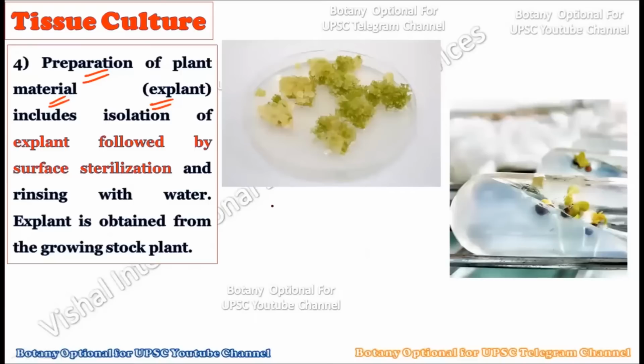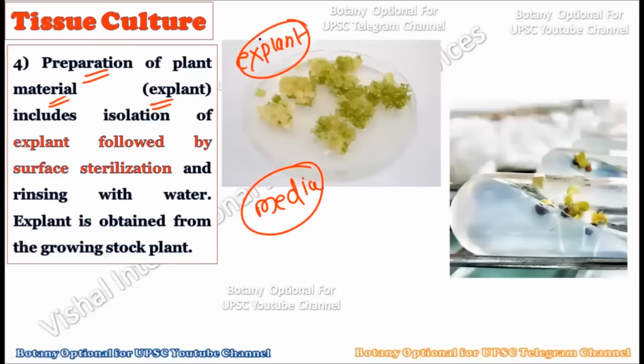Okay, now once we have created the media, this media is kept aside, and now we will focus on the explant. We should collect the explant from the plant. Whatever plant material you have selected to recreate in the plant tissue culture laboratory, we should collect the explant from these plants. This includes the isolation of the explant, followed by surface sterilization by rinsing with water.